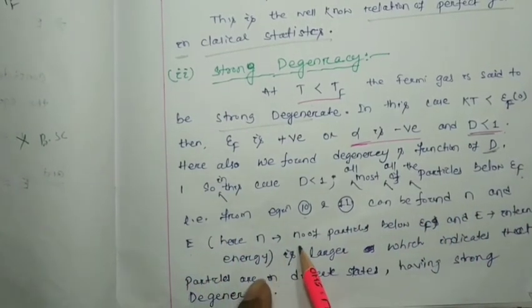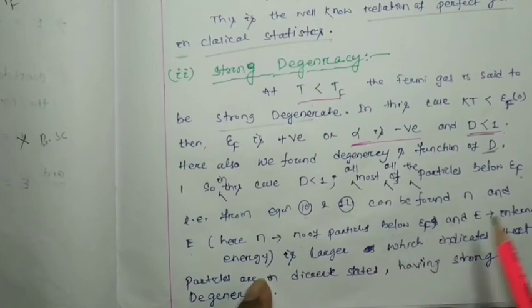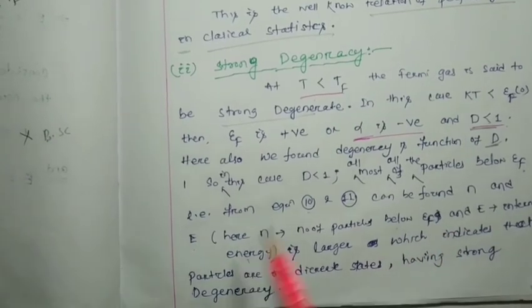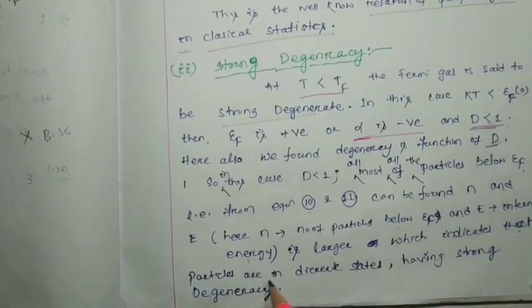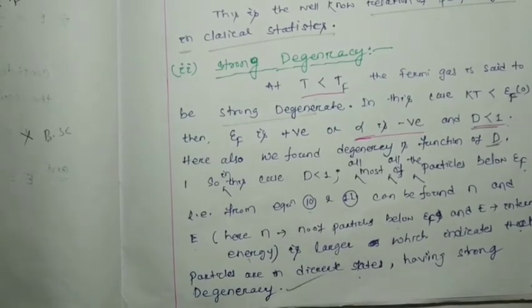Here N is the number of particles below epsilon f, E is the internal energy. If the number of particles is increased, the internal energy also is going to be increased. So E is larger, which indicates that particles are in discrete states having strong degeneracy, right?